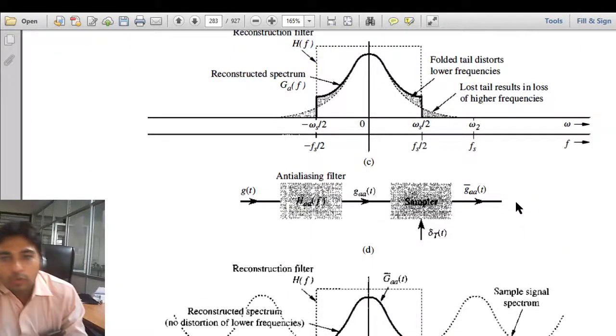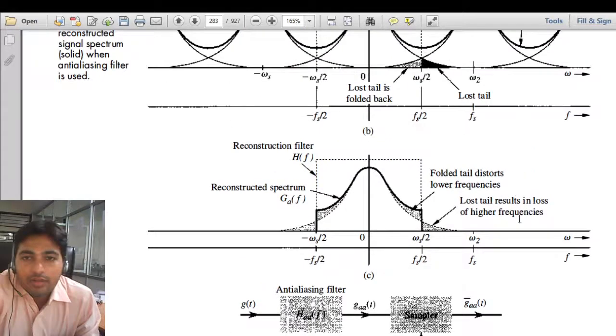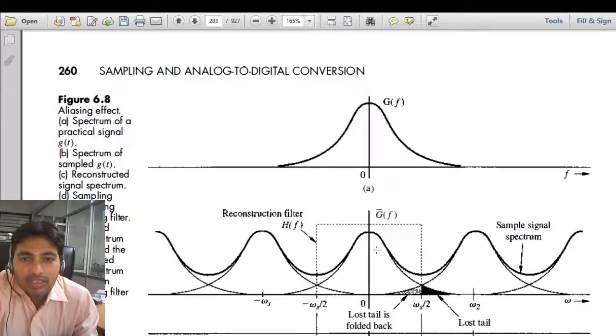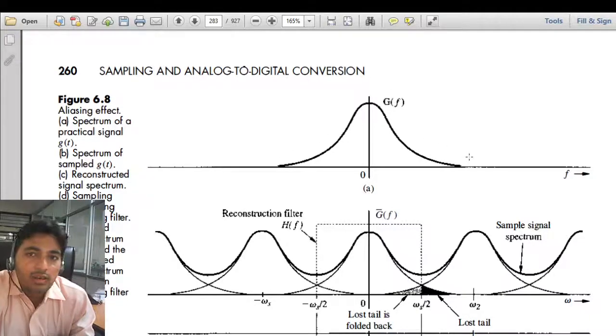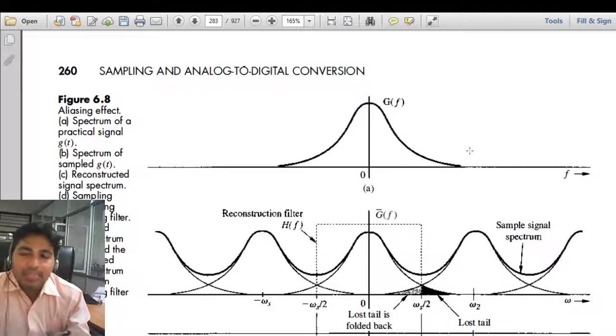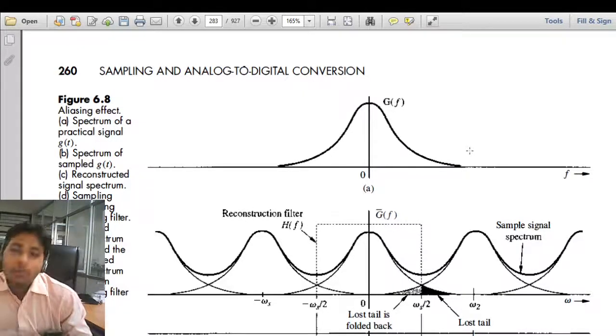So the possible solution is this. What is happening is that our signal is time limited, which means it is not a band limited signal. So before doing any analysis, whatever our signal is, we will pass it through a low pass filter.